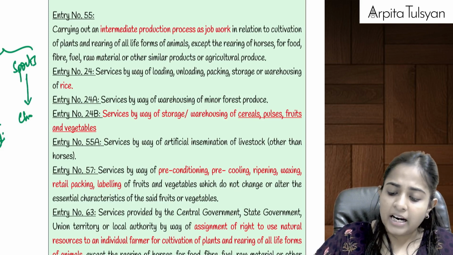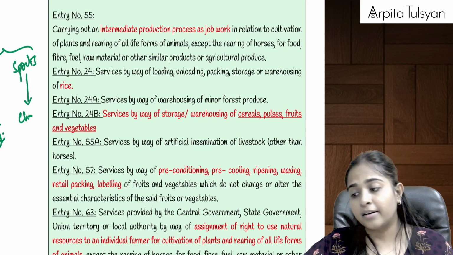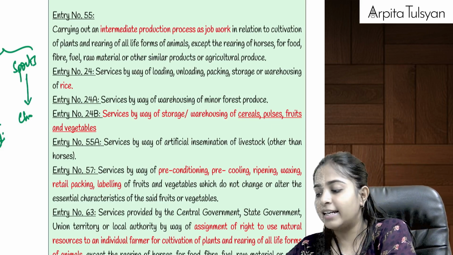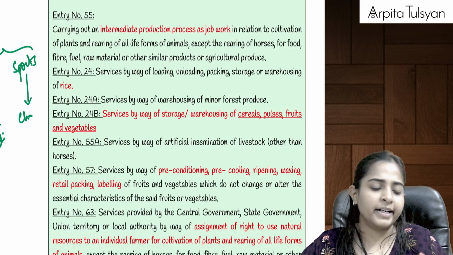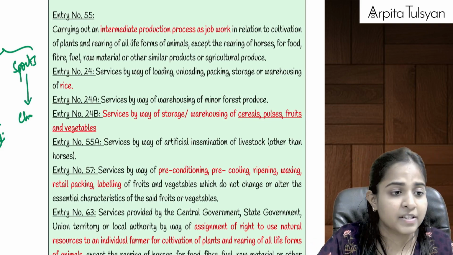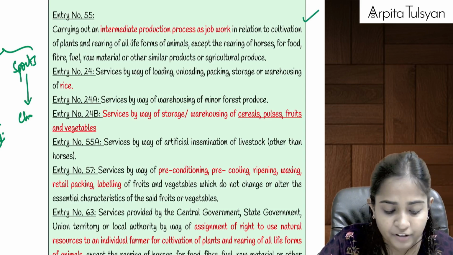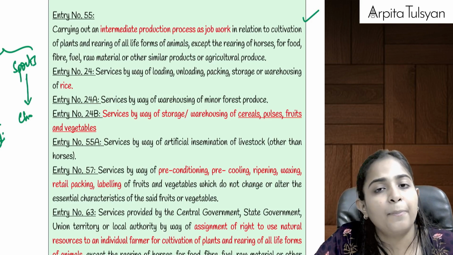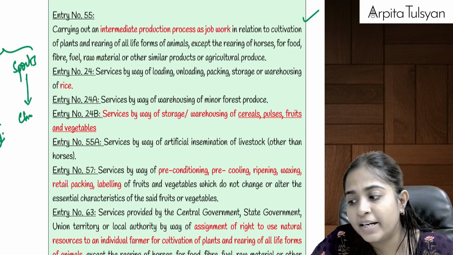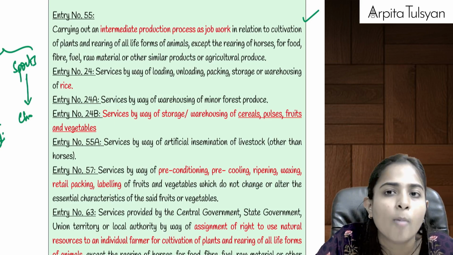Then going to the next entry. Everything that we did till now was covered in entry number 54, which was the most important entry in our agriculture related services. Now going on to the next one, entry number 55. Entry number 55 talks about some intermediate production process, intermediate production process as job worker.